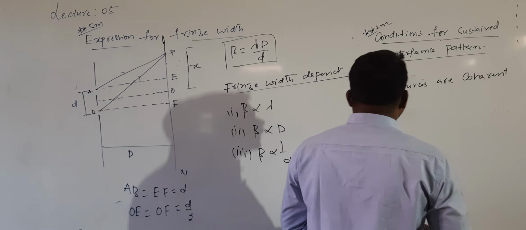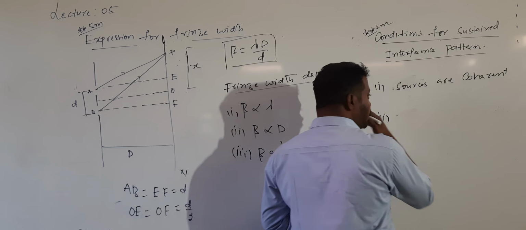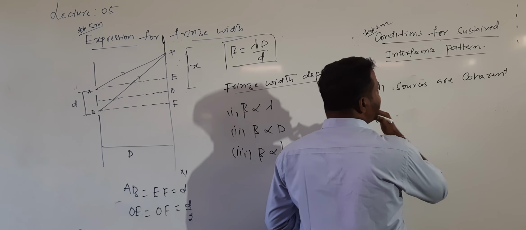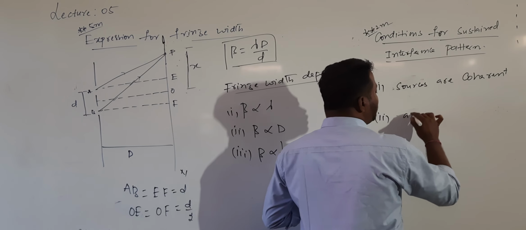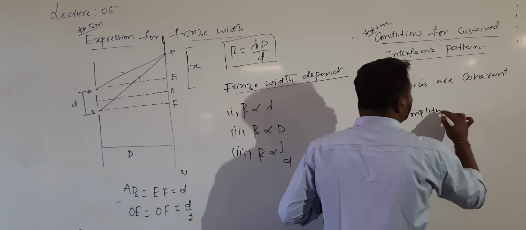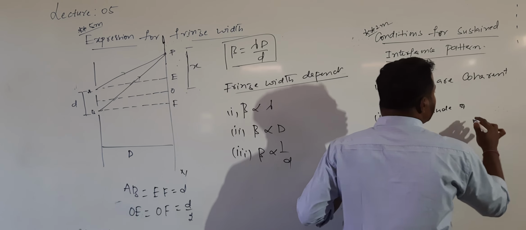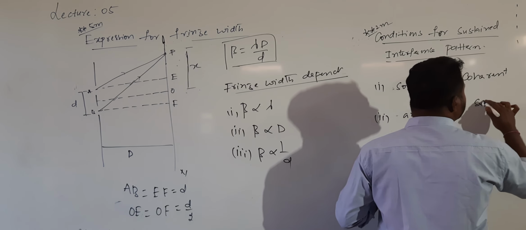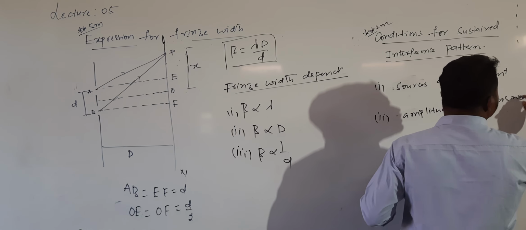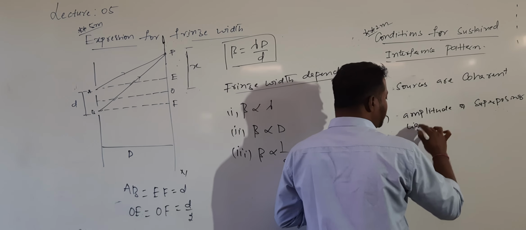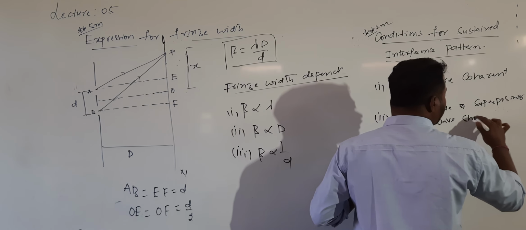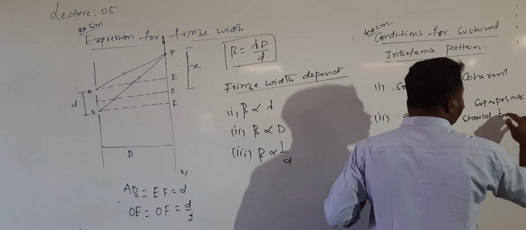After this, the next point: capital D should be greater. And one more point before that: the amplitude of superposing light waves should be the same.